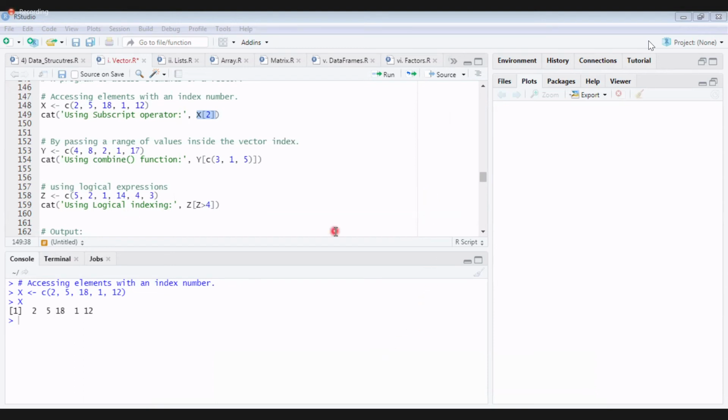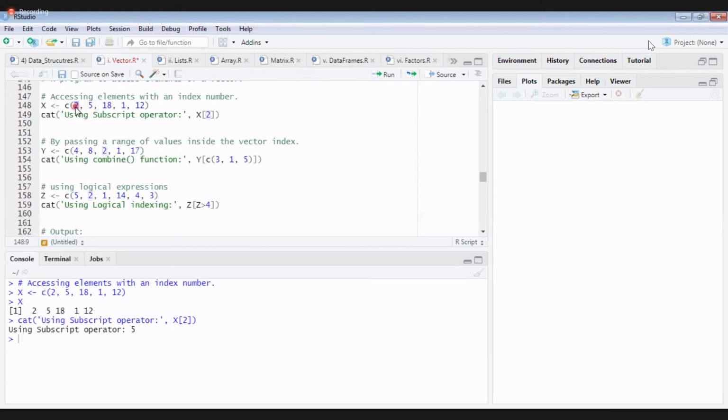So in Python, indexing starts from 0. But in R, indexing starts from 1. So what is the answer here? 5. Fine.